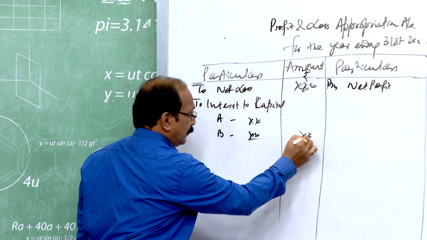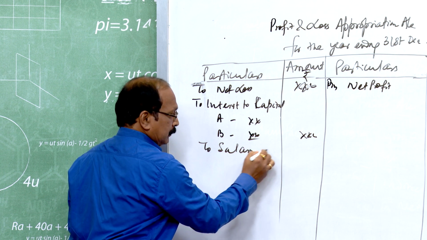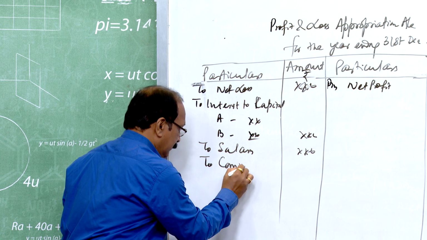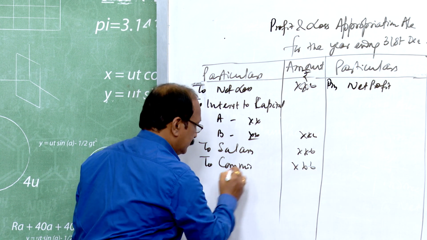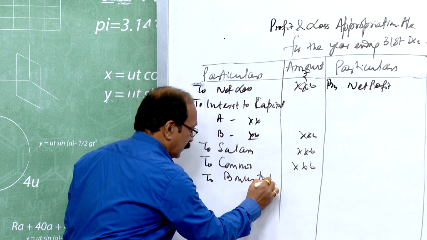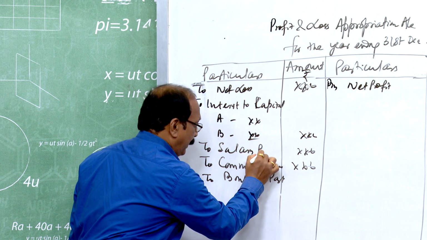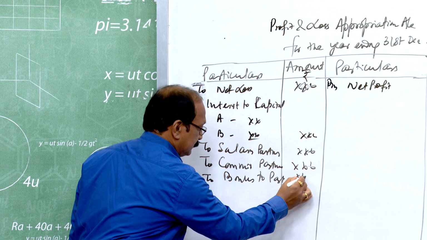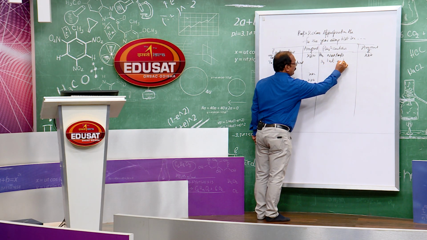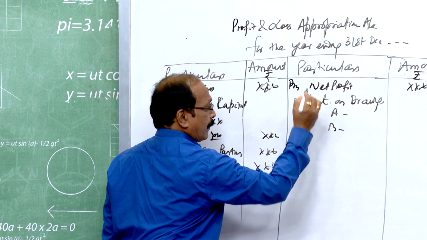To salary, if it is payable to any partner, to commission to partners, to bonus to partners, all items given to partners are shown here. Then by interest on drawings, A, B.